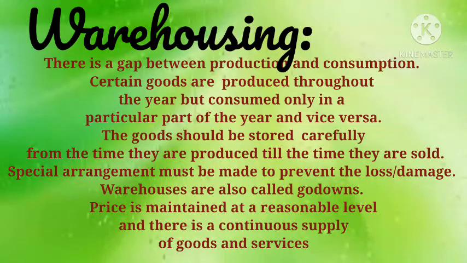Next is warehousing. There is a gap between production and consumption. Certain goods are produced throughout the year but consumed only in a particular part of the year, and vice versa. The goods should be stored carefully from the time they are produced till the time they are sold. Special arrangements must be made to prevent loss or damage. Warehouses are also known as godowns. Price is maintained at a reasonable level and there is a continuous supply of goods and services.